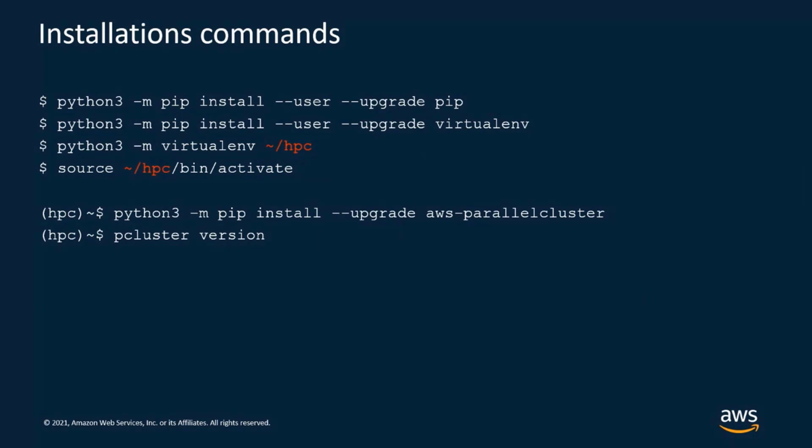Then from this virtual environment, you can start the installation using the standard Python package manager command. The name of the package is aws-parallelcluster. Finally, when the installation is done, you can check if everything is fine using the pcluster version command that will return the version that you have just installed.